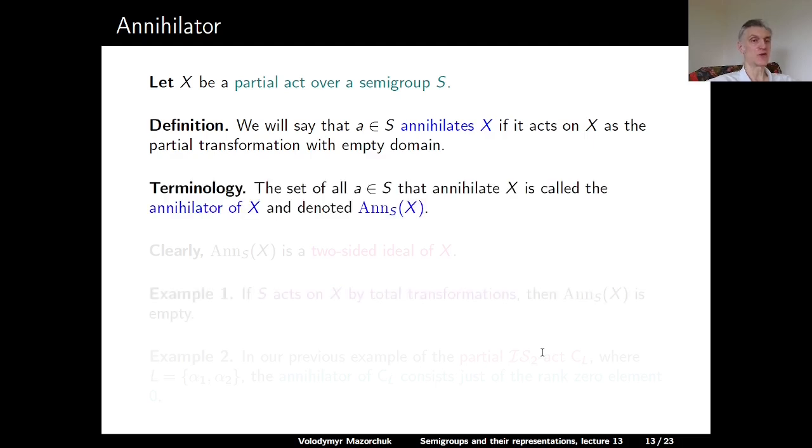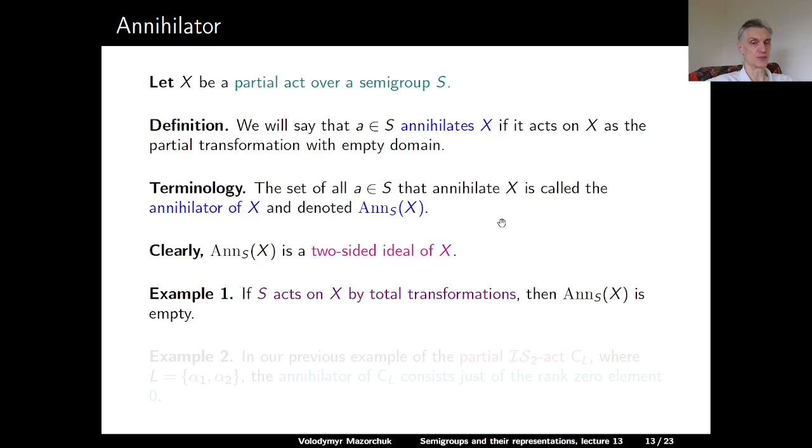Terminology: the set of all elements in S which annihilate X is called the annihilator of X and denoted by annihilator in S of X. And directly from the definition it is clear that the annihilator of any act or of any partial act is a two-sided ideal of S. For example, if S acts on X by total transformations, then the annihilator of X in S is empty.